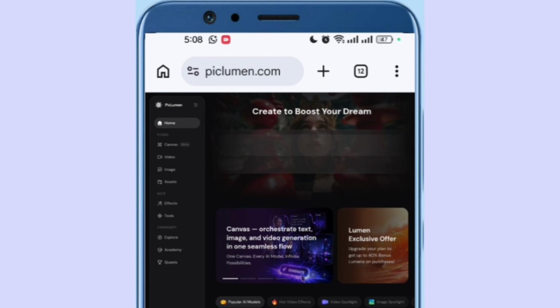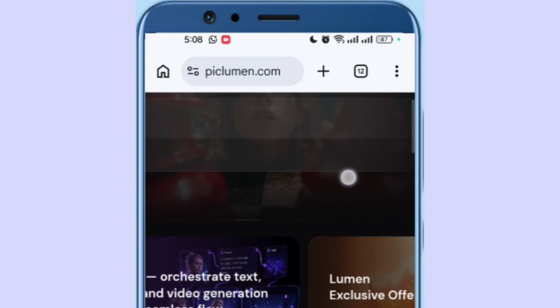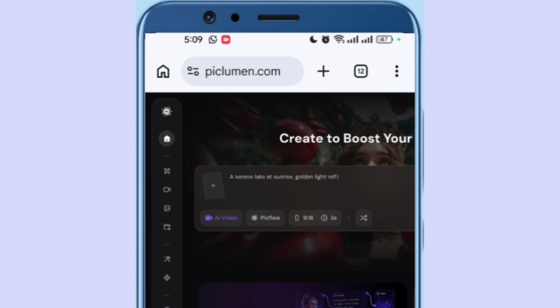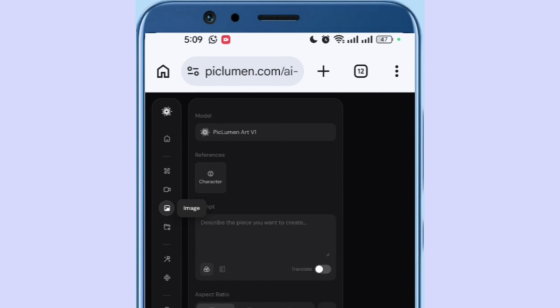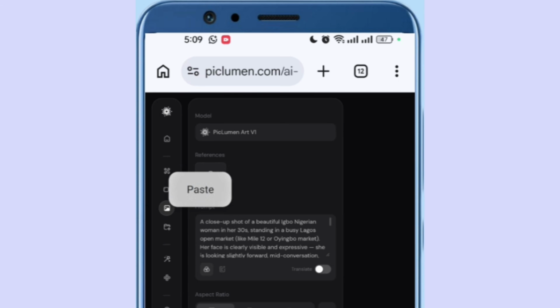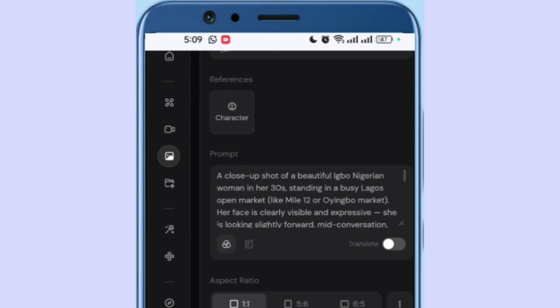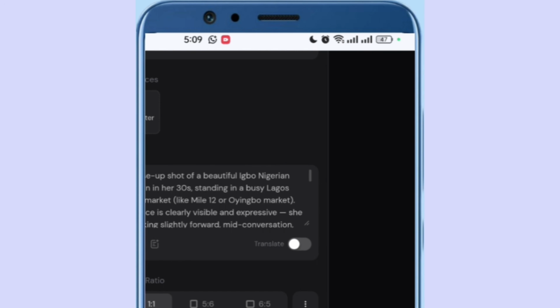Okay, then once you are here, let me zoom again. Here at the left hand side, you see video, you see image. You click on image, all right. This is it right here. They will give you free 10 credits every day to generate any image of your choice. All you need to do is to paste your image prompt. You will log in using your email. Okay, once you log in, look at this right here, aspect ratio. You click on these three dots.